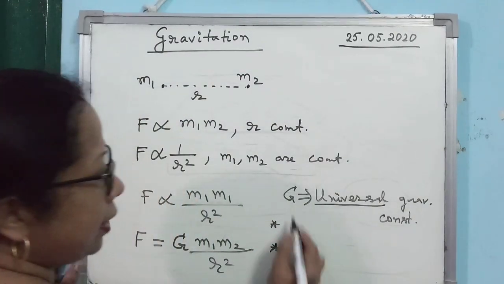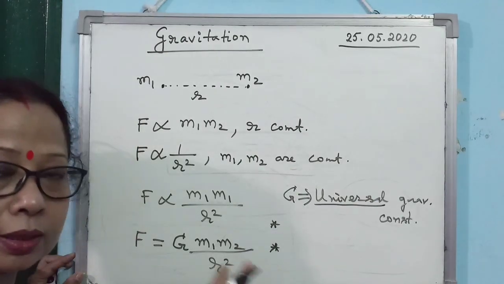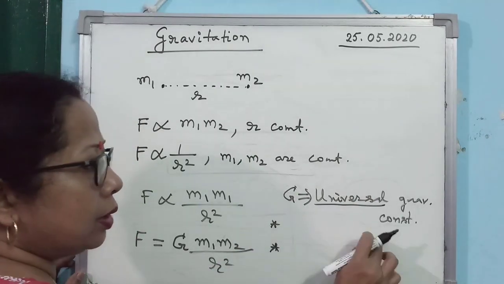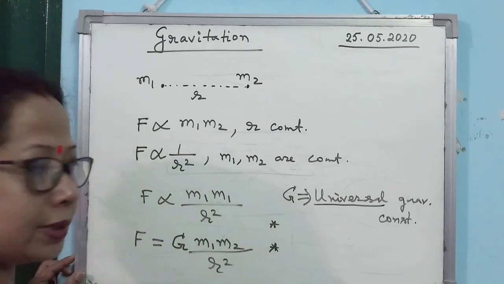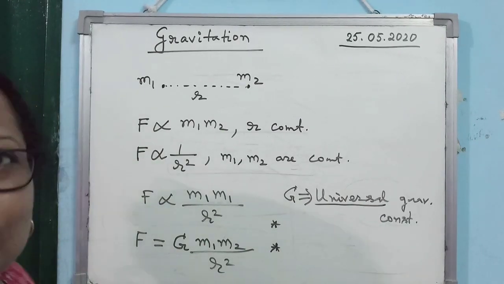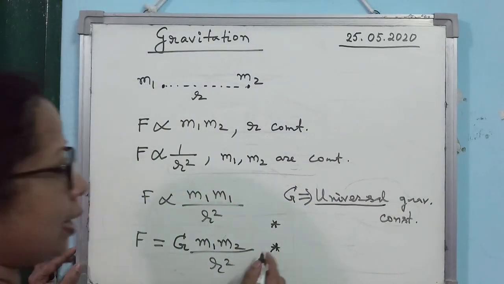Now, the next point regarding G, I have not written this, I have said it verbally, you must note it down in the notebook. Regarding the gravitational G, what I said is why it is known as the universal constant. Okay, now the next point is coming, a very important point.